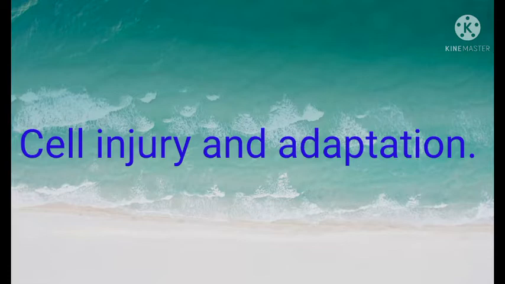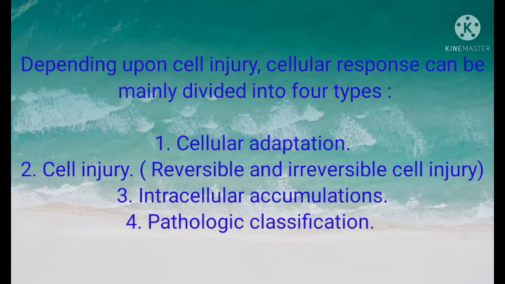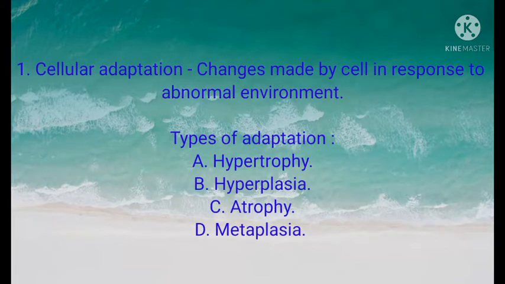Hello everyone. In this video we are going to learn about cell injury and adaptation. Depending upon cell injury, cellular response can be mainly divided into four types: cellular adaptation, cell injury that may be reversible and irreversible, intracellular accumulation, and pathologic classification. Cellular adaptation is the changes made by the cell in response to abnormal environment. Types of cellular adaptation: hypertrophy, hyperplasia, atrophy, metaplasia.